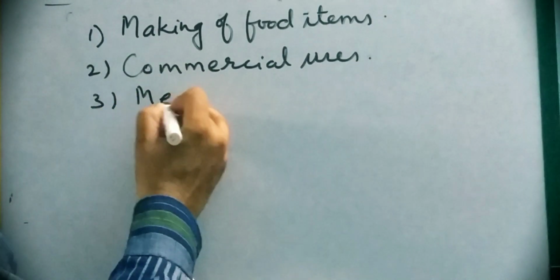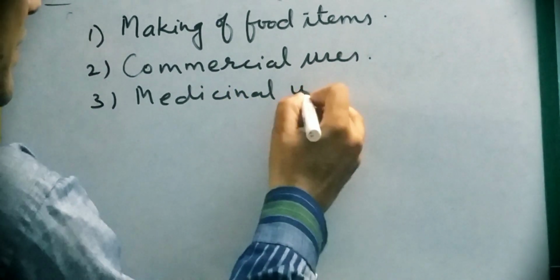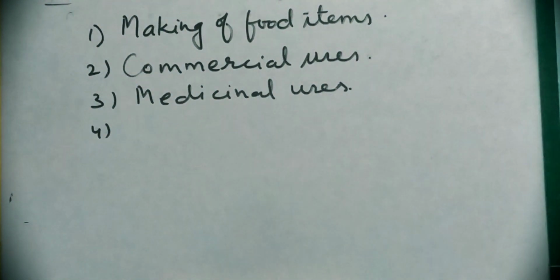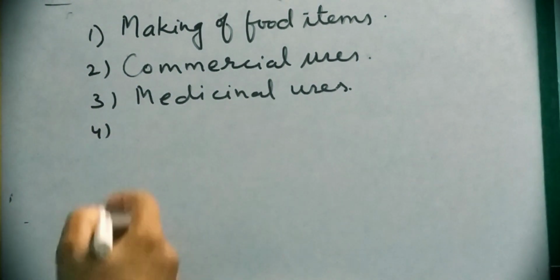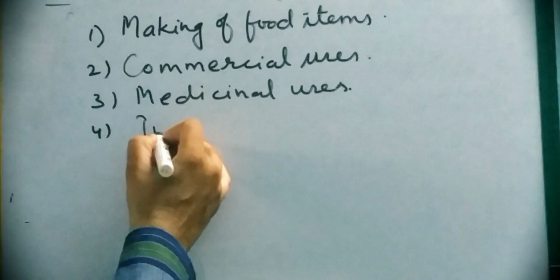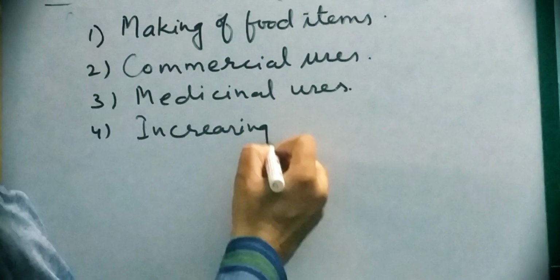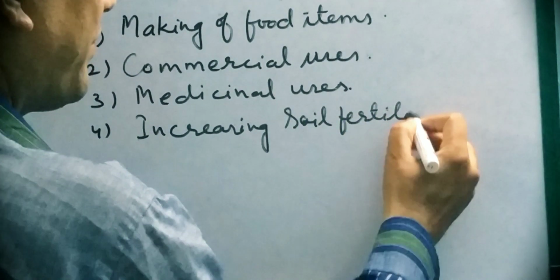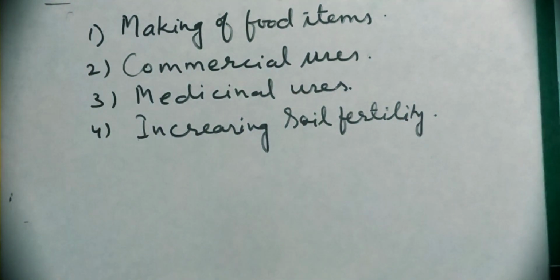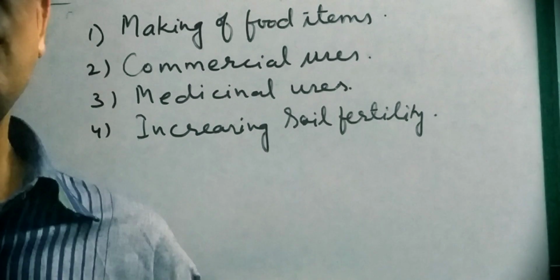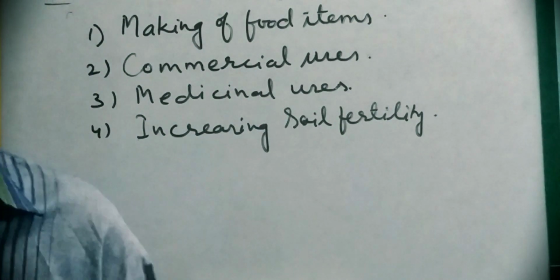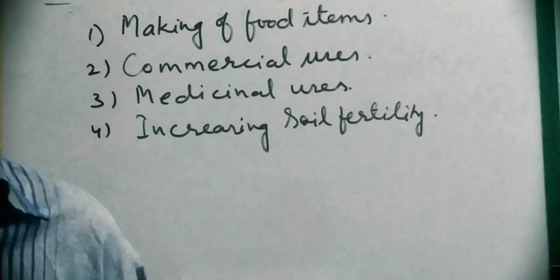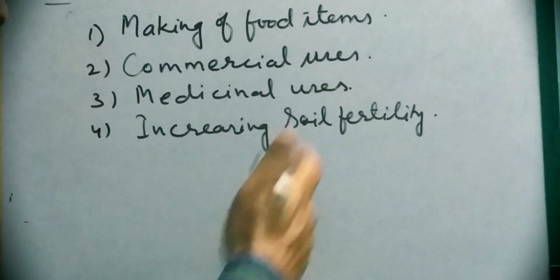Third one is medicinal use, which we have seen. And the fourth one, the microbes are also used to increase the fertility of soil. Increasing soil fertility: in the previous chapter, you have seen that some nitrogen fixing bacteria, Rhizobium bacteria and Nitrosomonas bacteria, are helping in the conversion of nitrogen into nitrates and increase the fertility of soil. So they are also helping.